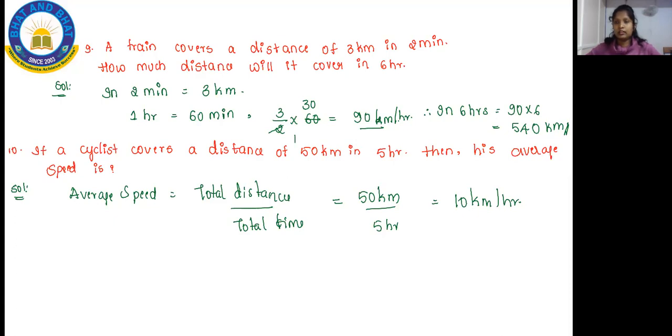Is it done? Yes, Preetham, you can drink. That is not 9N, that is 90. Therefore, this is in 6 hours, 90 into 6.